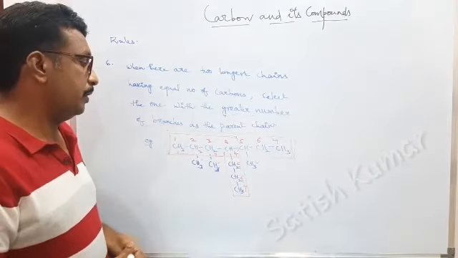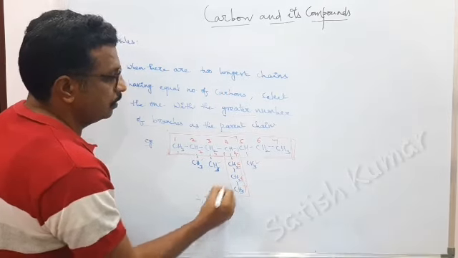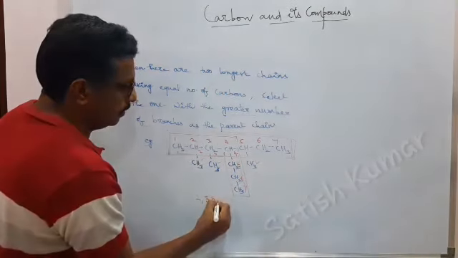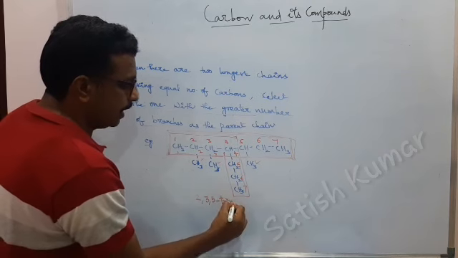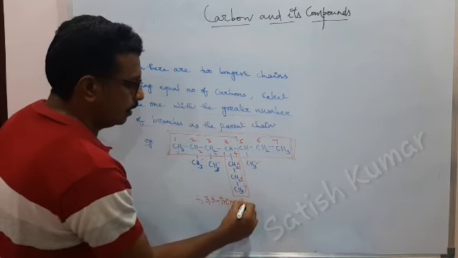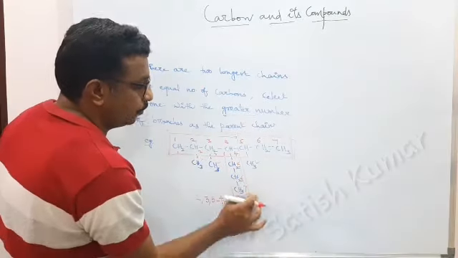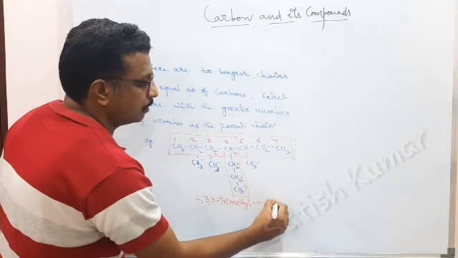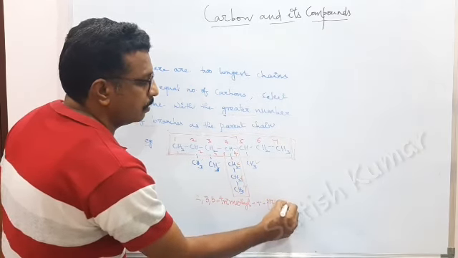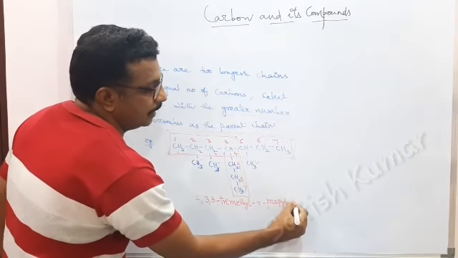The name of this can be written as 2, 3, 5 tri, because 3 are there, methyl and 1 hyphen, and this is 1, 2, 3, 4 propyl, 1, 2, 3, 4, 5, 6, 7 heptane.